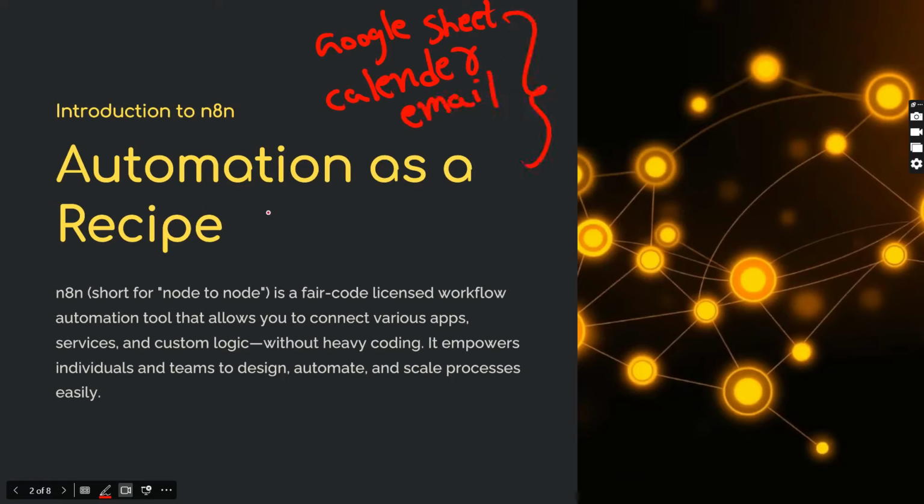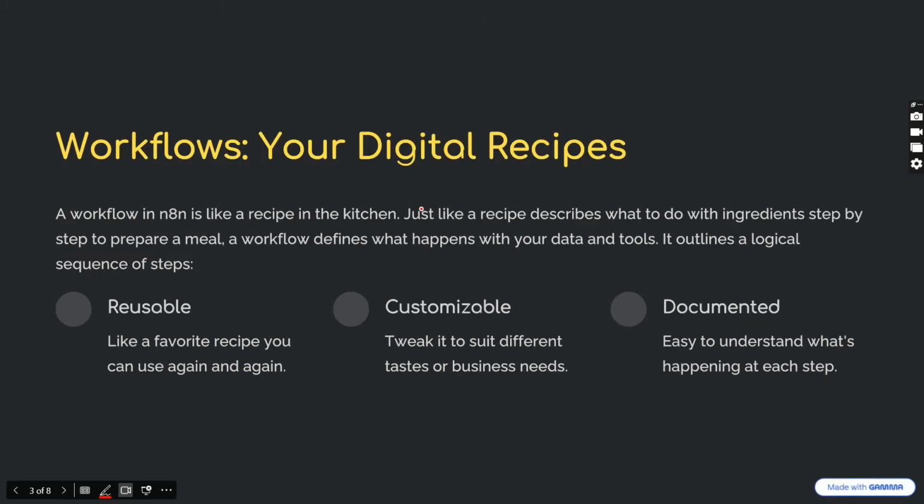So n8n uses a workflow. That means we can create some workflows in n8n. Using that, we can access all the tools and we can connect to various apps and services without any heavy coding. So it can empower individuals and teams to design, automate, and scale processes easily. So let me explain it to you in a more detailed way.